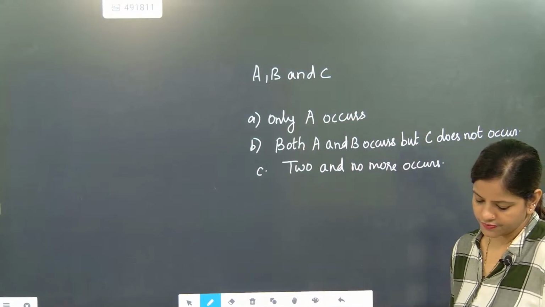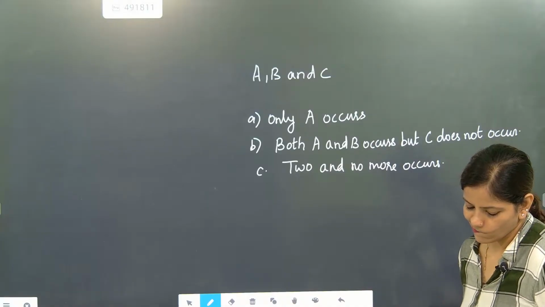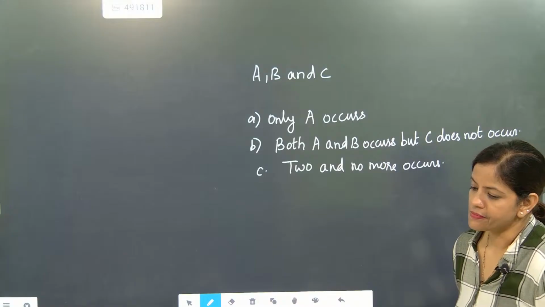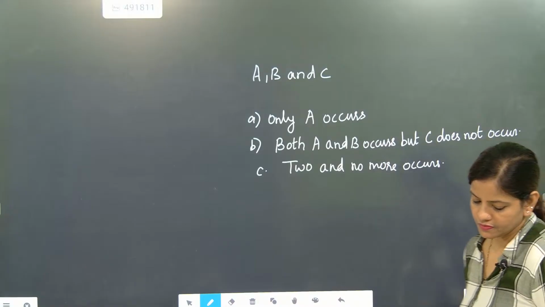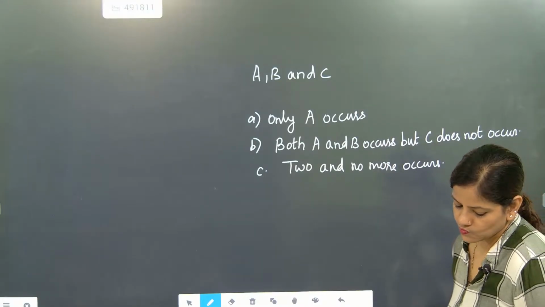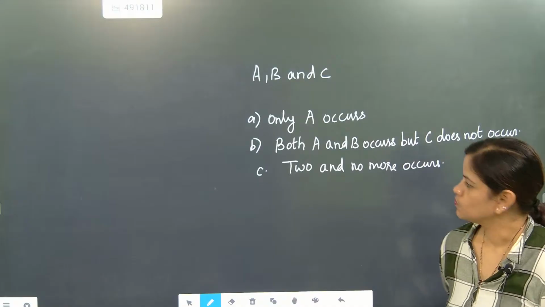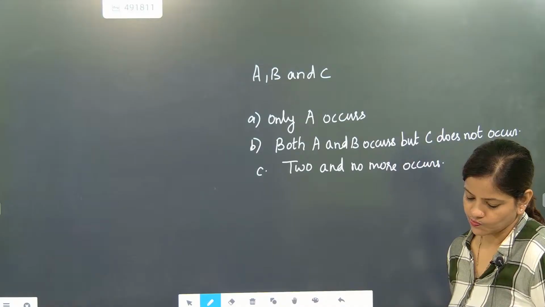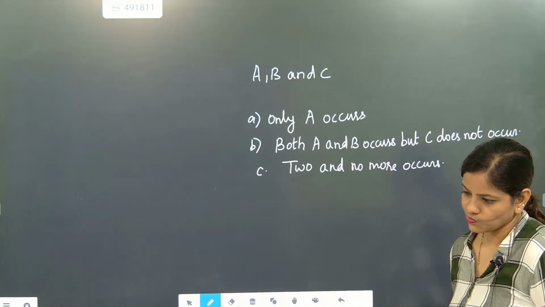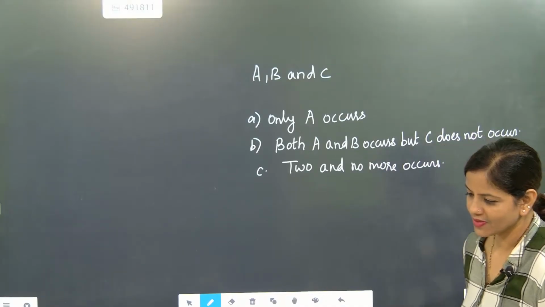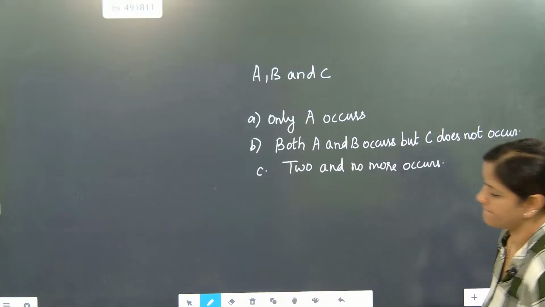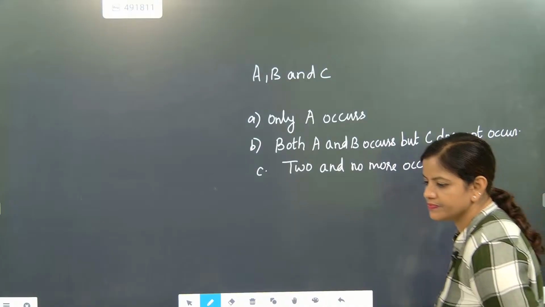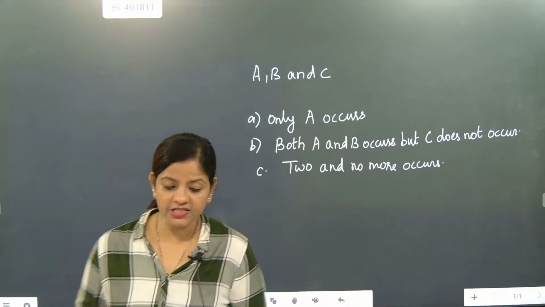First three we will do. Now, beta, it is very simple.